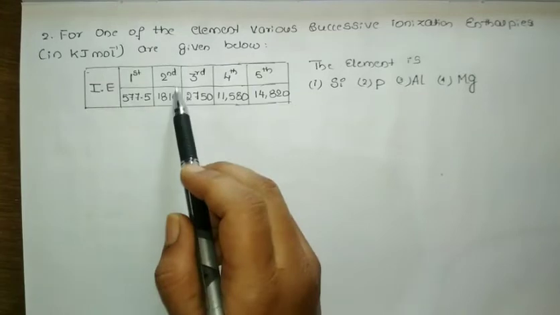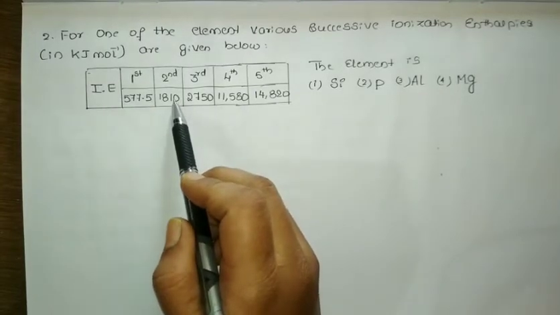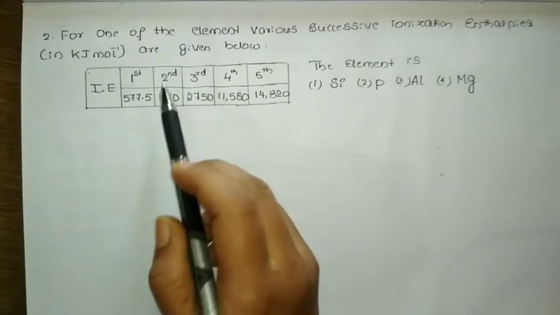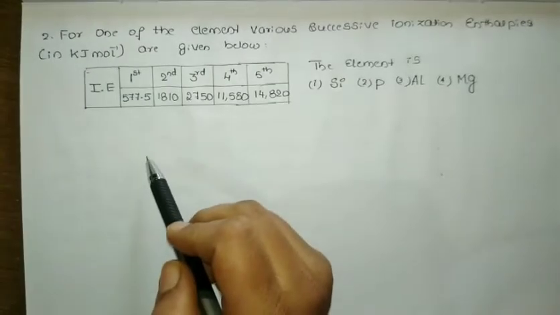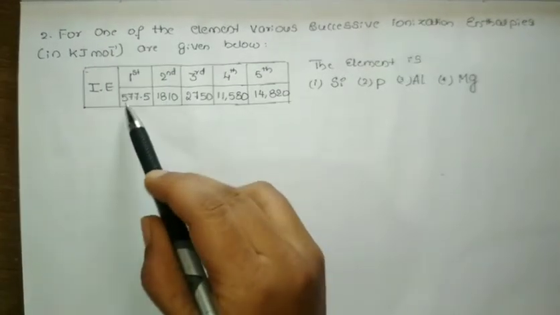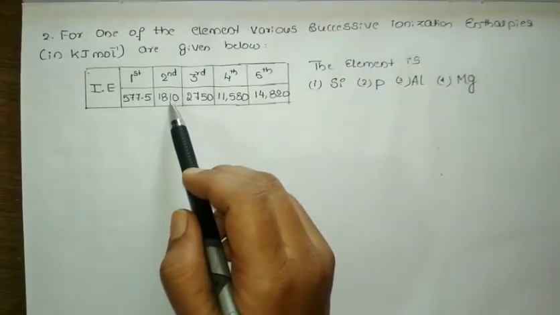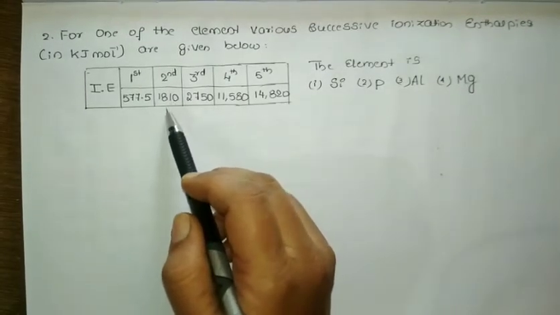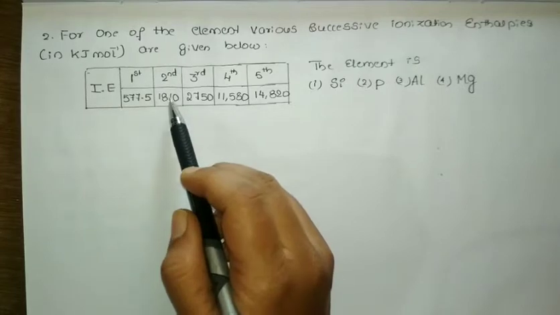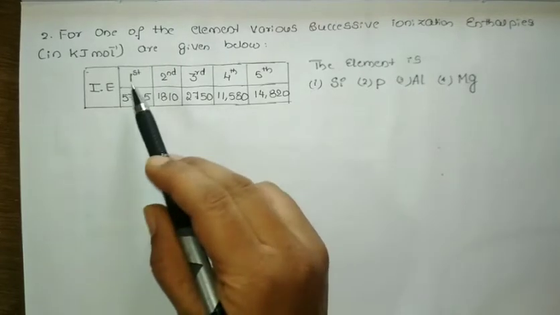When I need to remove the second electron from the same element, you could observe there is a sudden increase in the ionization energy. That means I need to spend more energy to remove the second electron than the first.